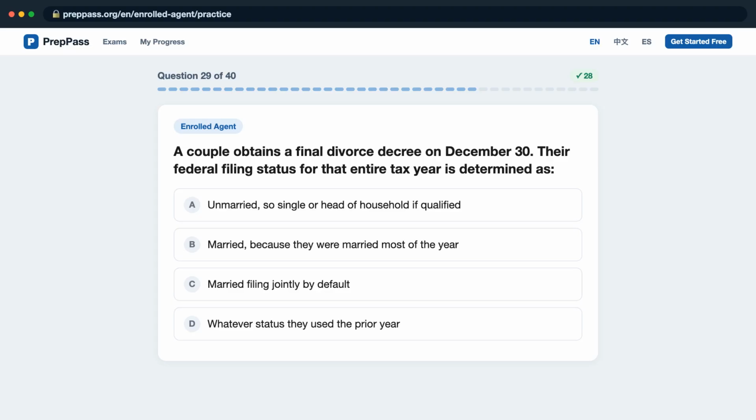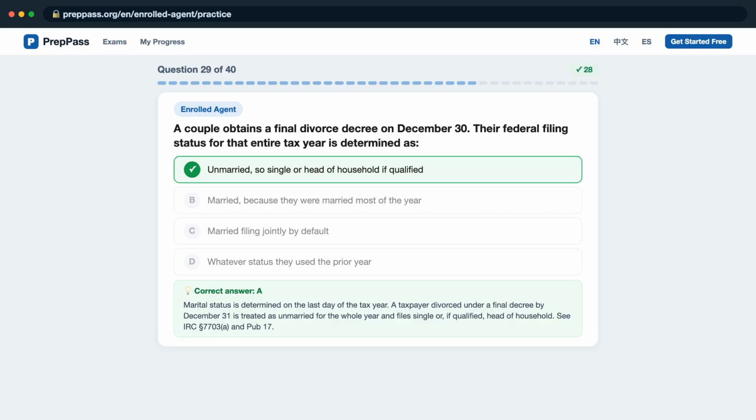Question 29. A couple obtains a final divorce decree on December 30th. Their federal filing status for that entire tax year is determined as, is it A. Unmarried, so single or head of household if qualified. B. Married, because they were married most of the year. C. Married filing jointly by default. D. Whatever status they used the prior year? The correct answer is A.